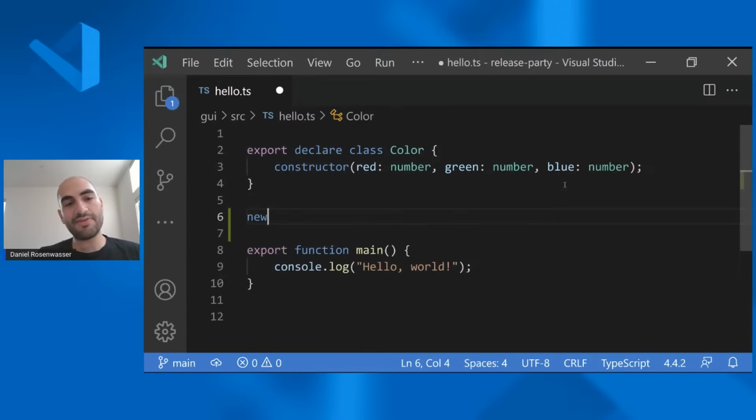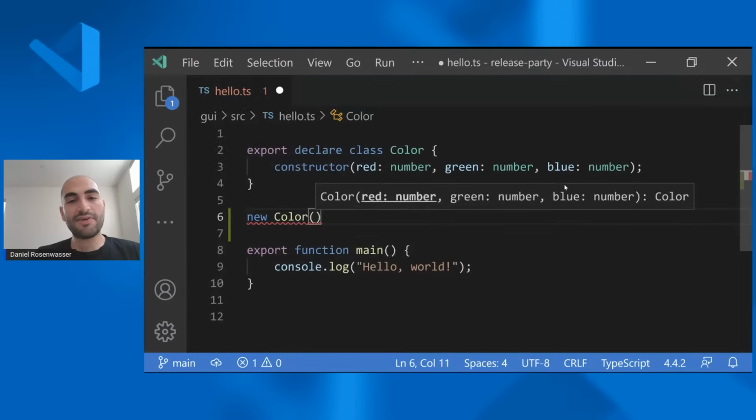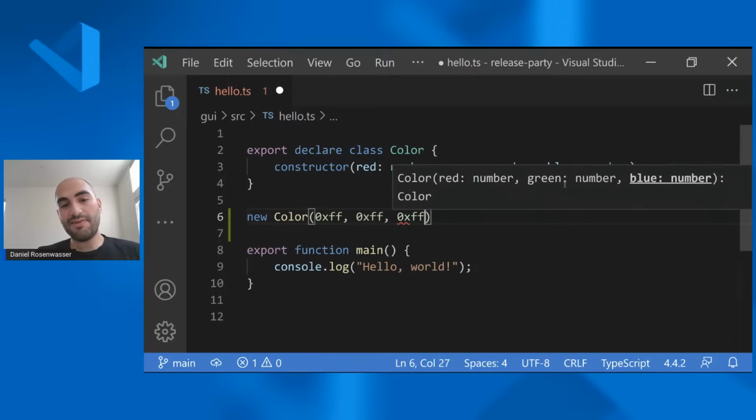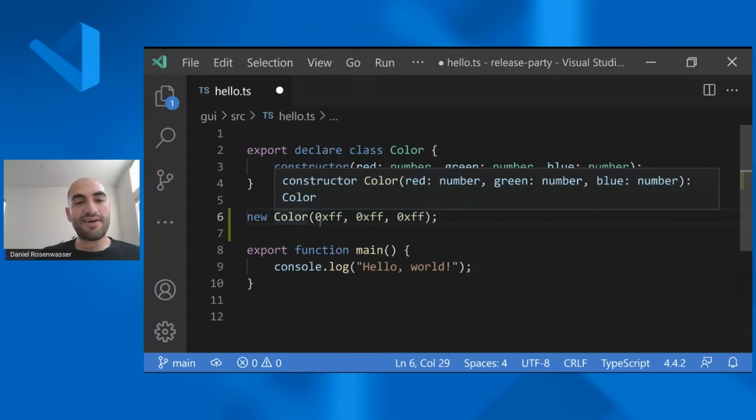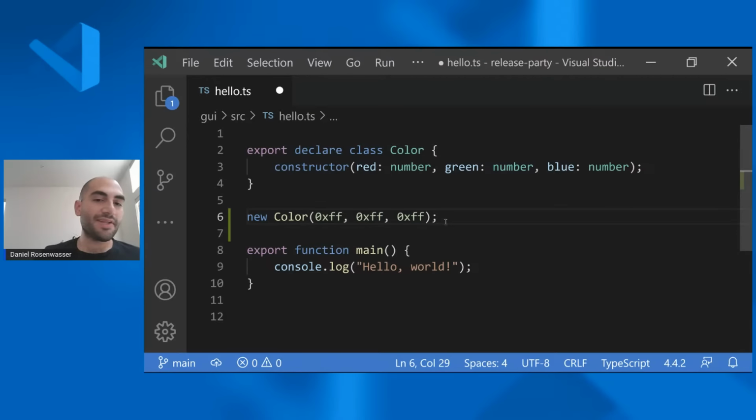And let's say you decide to new this thing up, right? So from stuff like signature help will tell us this is a red and a green and a blue, but let's say that I type this out, right? I've got a new color. But once I actually have written this out, at a glance, it's not totally clear. Now, you and I might be familiar with red and green and blue being the standard sort of order of things, but someone else might not.